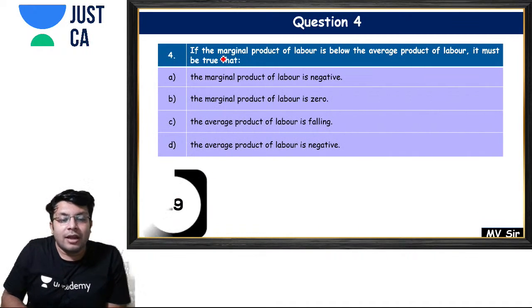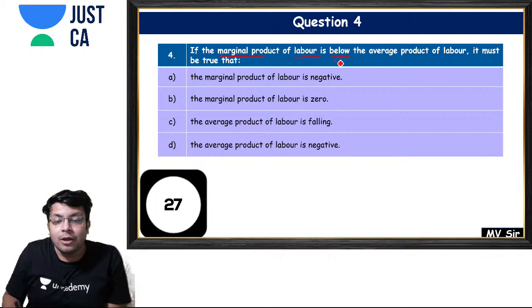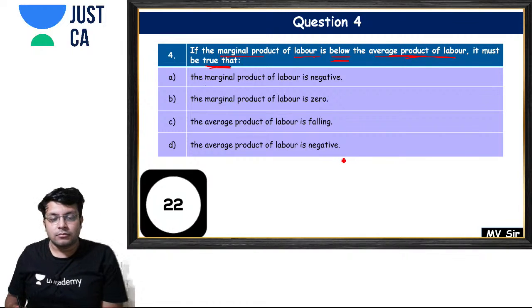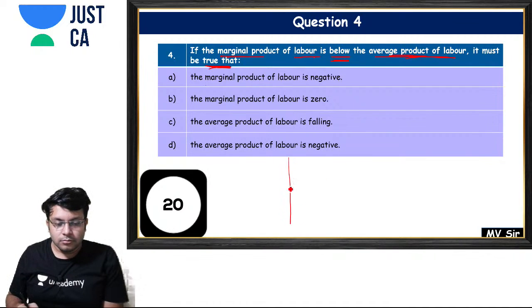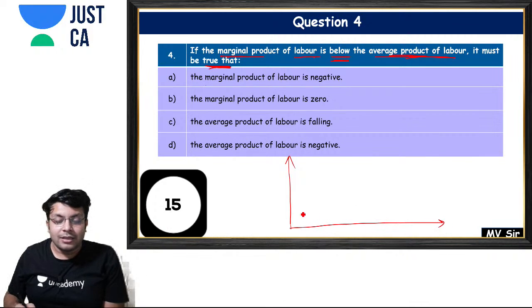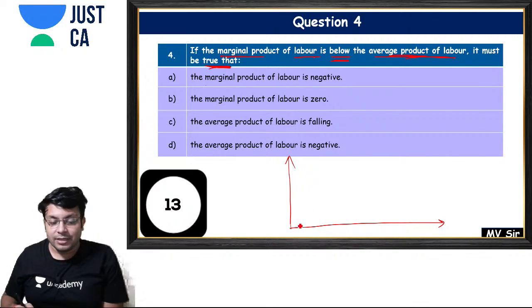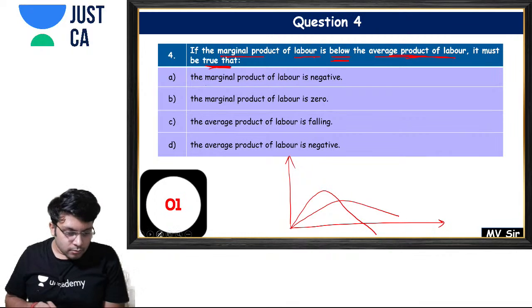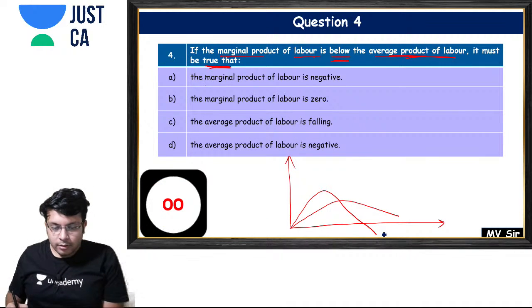Next, question number 4. If the marginal product of labor is below the average product of labor, it must be true that... You have to remember these types of questions by the graphs. Now see, this is my marginal product, this is my average product.